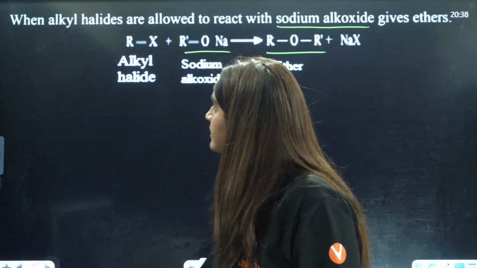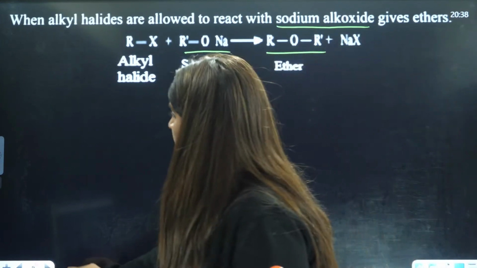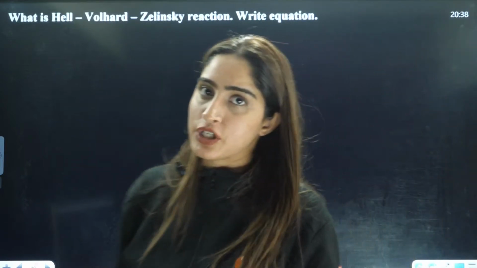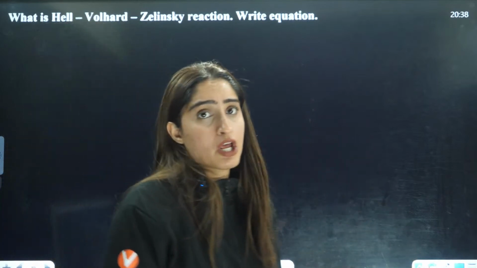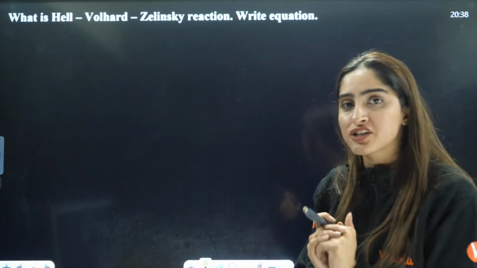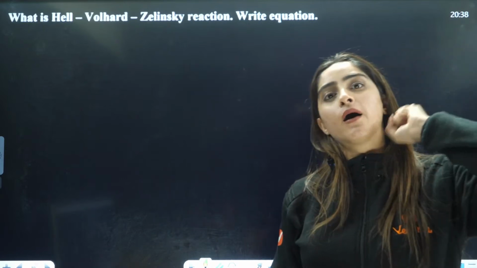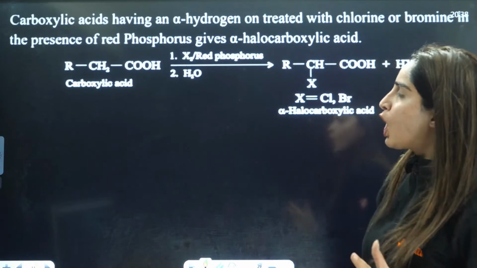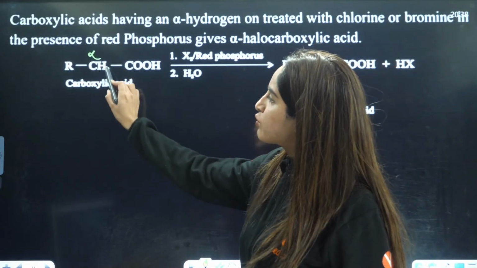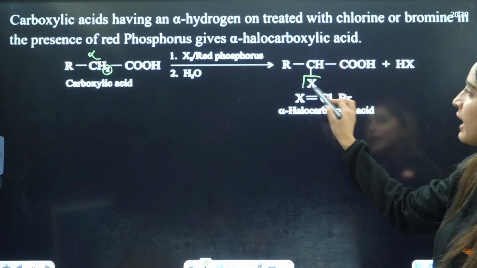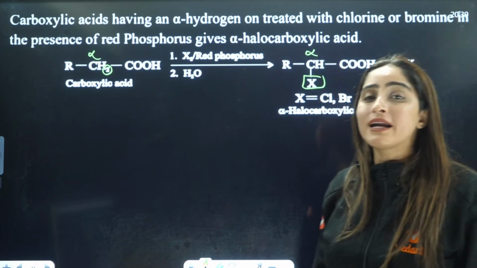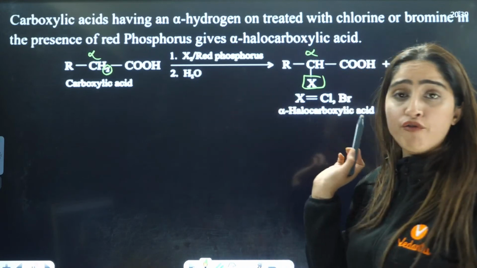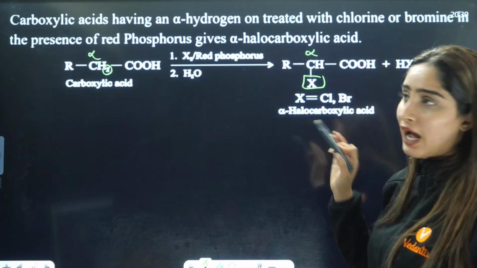Next, this also we have done: what is the Hell-Volhard-Zelinsky reaction? HVZ reaction. So the Hell-Volhard-Zelinsky reaction is when in a carboxylic acid, you replace the alpha hydrogen with a halogen. So this alpha hydrogen is replaced by the halogen, right? That is called the Hell-Volhard-Zelinsky reaction. What are the reagents here? X2 in presence of red phosphorus, followed by hydrolysis.